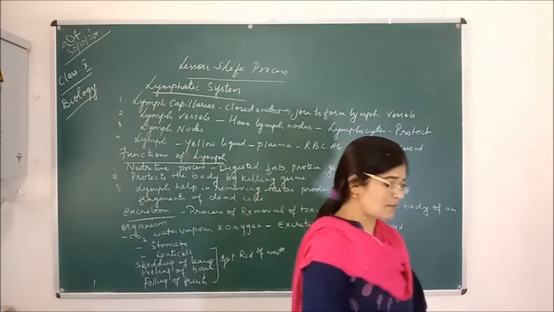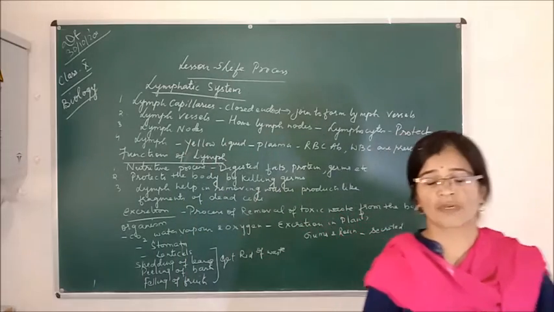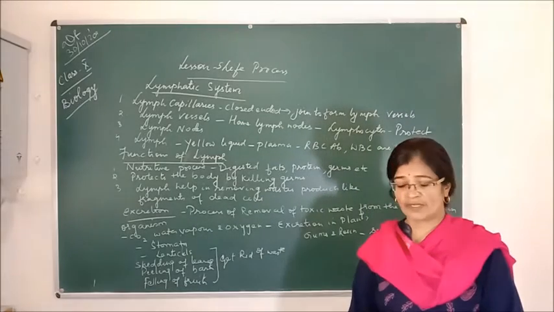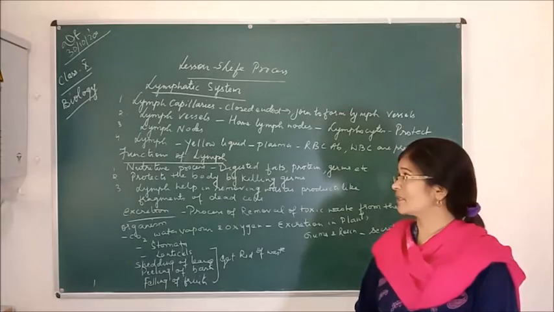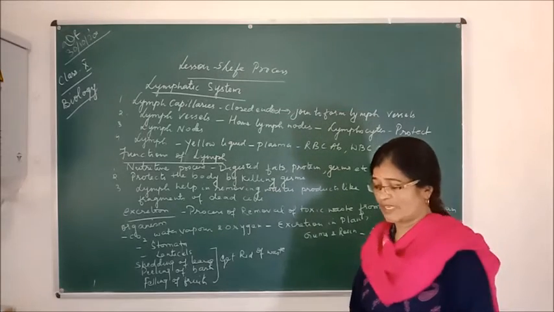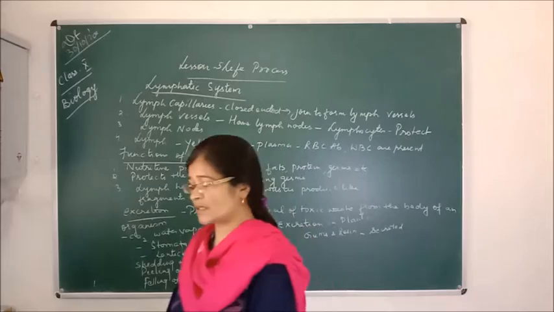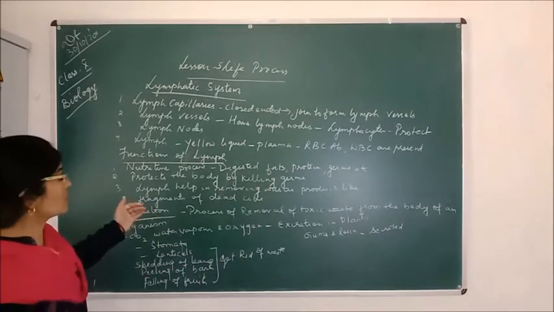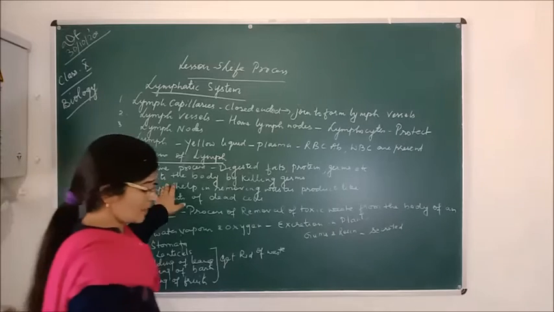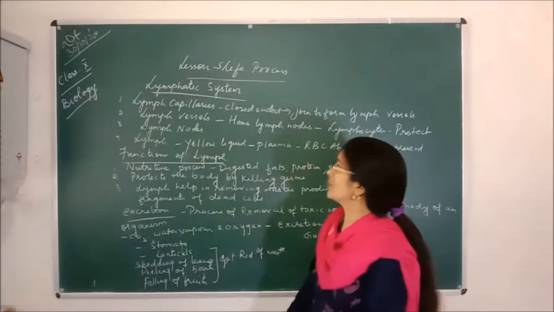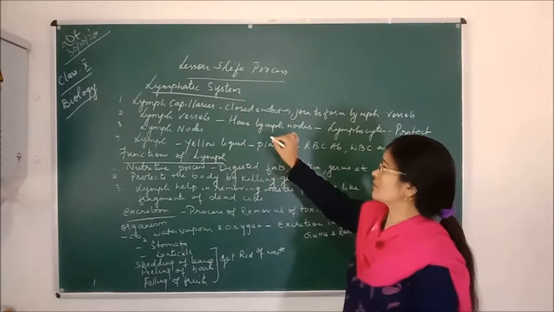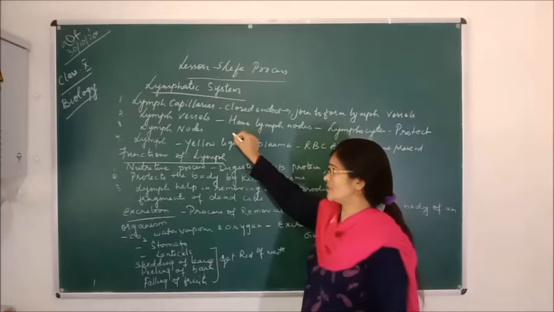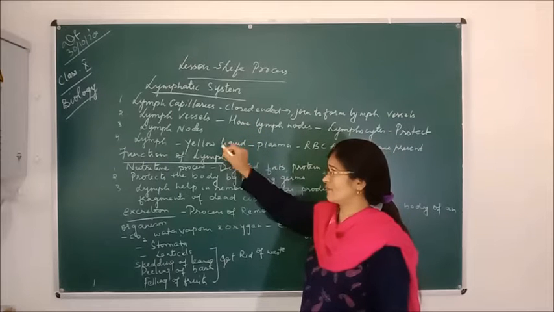Arteries carry oxygenated blood, veins carry deoxygenated blood, and capillaries connect the arteries and the veins. So these all we have discussed earlier. Now today I will tell you about another transport system in the human being, that is the lymphatic system. And as the circulatory system consists of blood vessels and the heart, in the same way, the lymphatic system consists of some components. They are lymph capillaries, lymph vessels, lymph nodes and lymph.